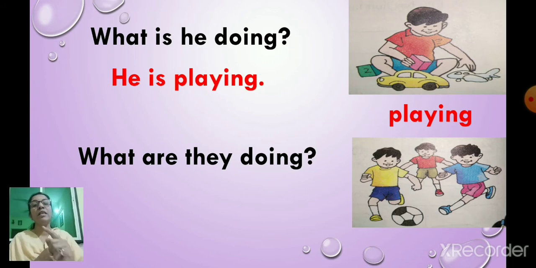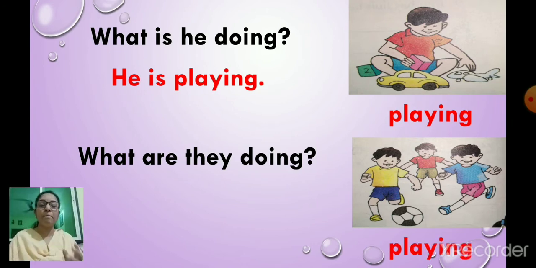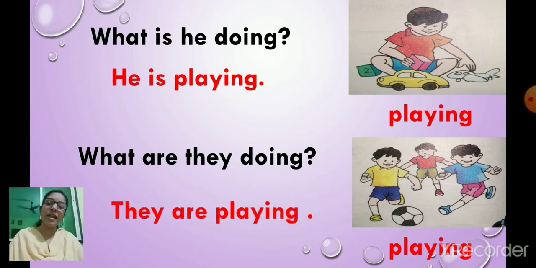And the answer is he is playing. Now here, what are they doing? There are many boys. So what are they doing? Playing. So use the word playing in the sentence using they. Yes, they are playing. What are they doing? They are playing.